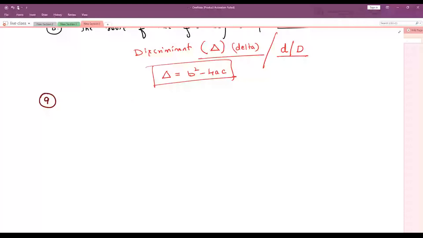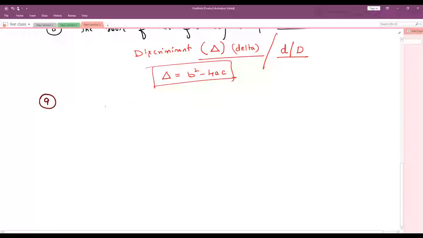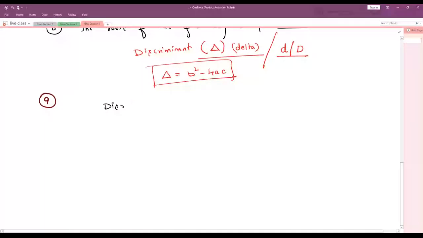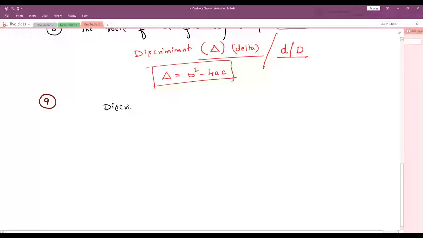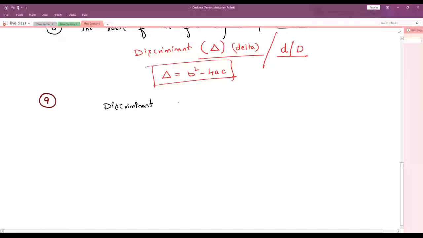Next question: I'll give a table. From the table the question can be derived in any form. Let me say the table has discriminant here, and here the nature of the root.